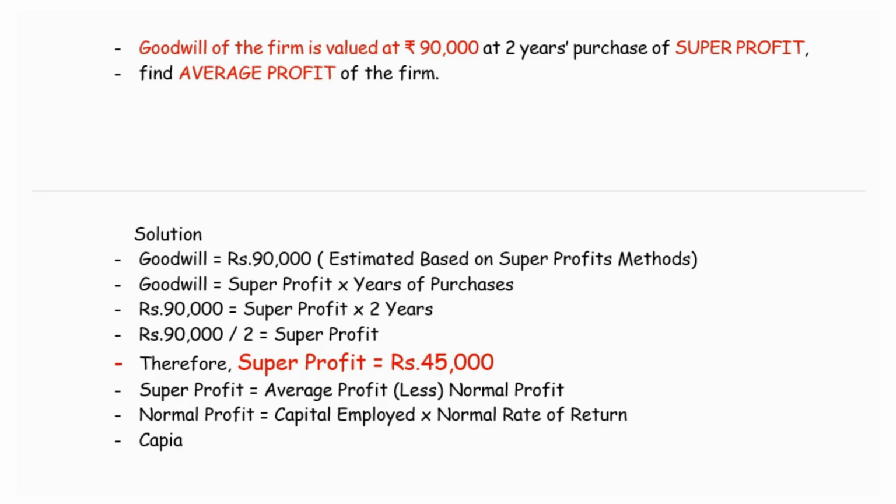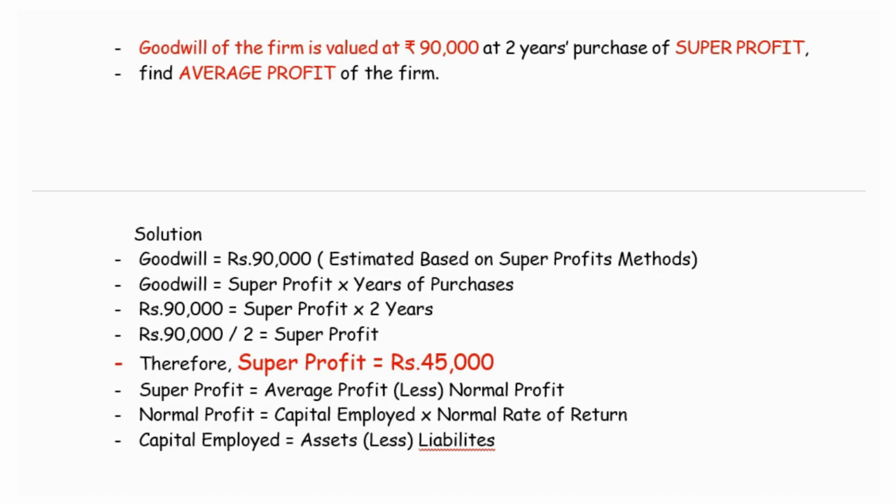In this question we are not given the capital employed details directly. So we have to first arrive at the capital employed. We are given certain details like assets and liabilities. When asset details are known, we will deduct the liabilities from the assets.